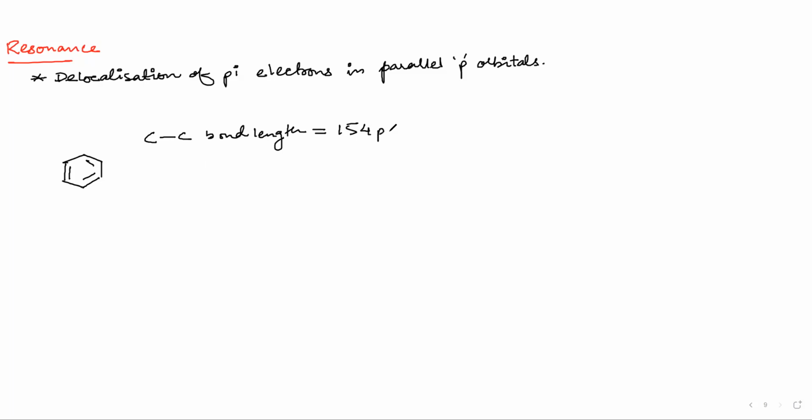154 picometer. Okay. Now, what about C double bond C? Can somebody tell me that? It is 134 picometer. Now the triple bond will be 120 picometer. Yes, sir. Now search for bond length in benzene.